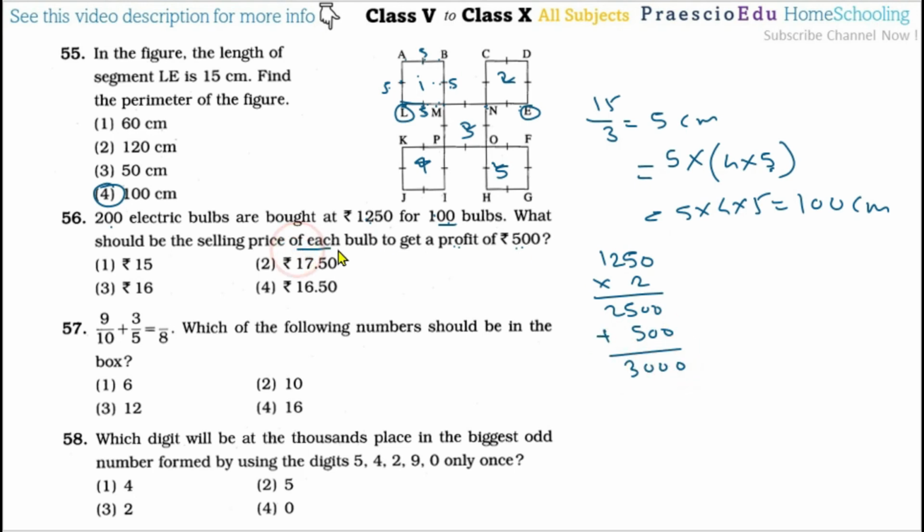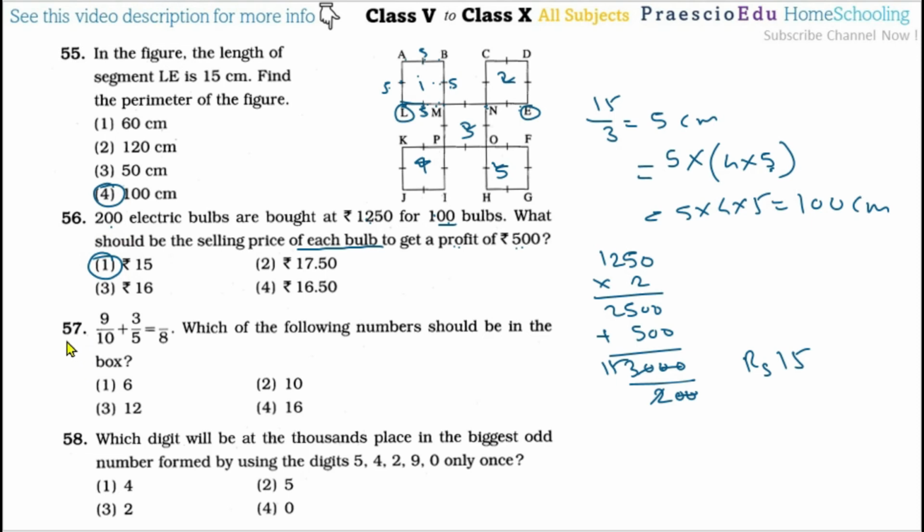But it asks about each bulb. How many bulbs are there? 200, so divided by 200, that is 15. So rupees 15 is the selling price for each bulb. So this is given in option number 1.